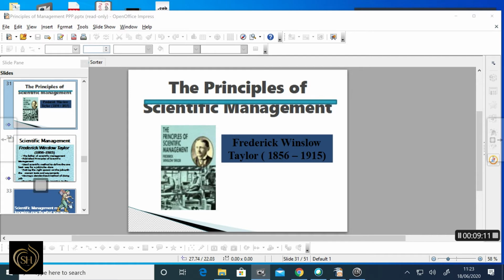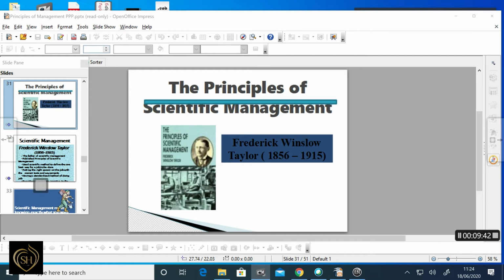Then the next one is time study. Time study determines the standard time taken to perform a well-defined job. It is the art of observing and recording the time required for completing a task. So it helps to fix a standard time, and every worker is expected to perform the work during that time.